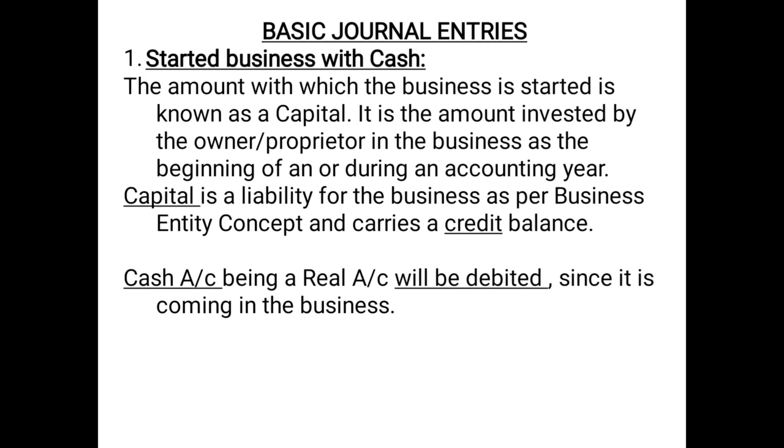So as you can read here, the amount with which the business is started is known as capital. It is the amount invested by the owner or proprietor in the business at the beginning of or during an accounting year. This also we have discussed in the GAAP chapter, accounting period concept, that the books of accounts of a business need to be prepared at regular intervals. That's why it is prepared at an interval of 12 months, that is 1 year, and these 12 months start from 1st April of one year to 31st March of next year. So these 12 months are known as accounting year.